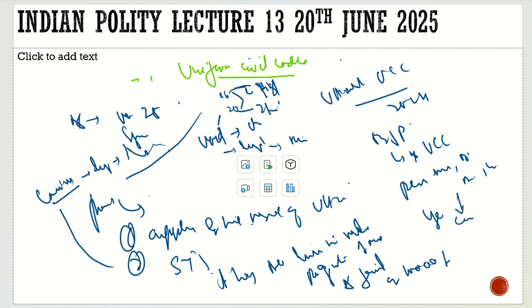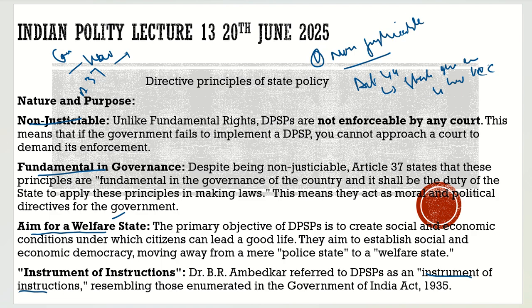So this is about it. And also about polygamy. If you are in Uttarakhand, you are not allowed to go for polygamy. Neither can a man have more than one wife, nor can a wife have more than one husband. So in a nutshell, what is the objective of the DPSPs? The objective is to have a just law, for the welfare of the people, and it is fundamental in governance, but it is not justiciable.